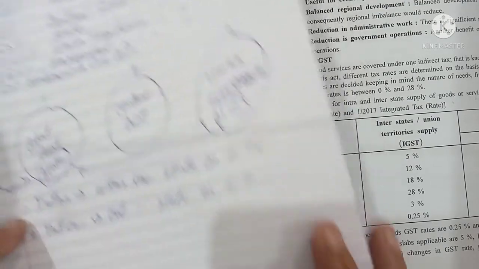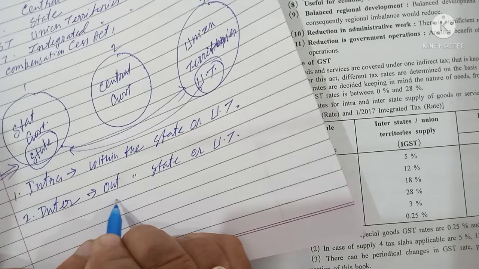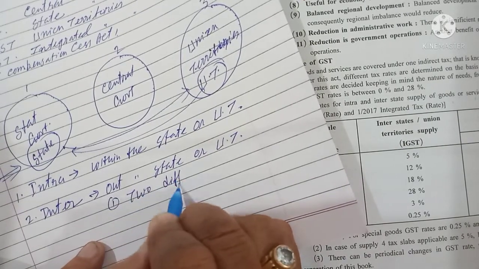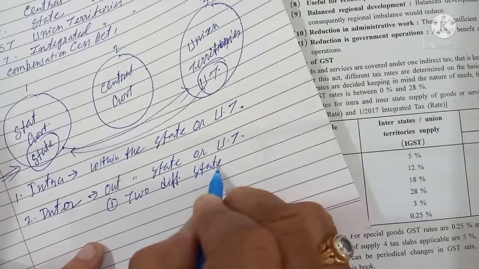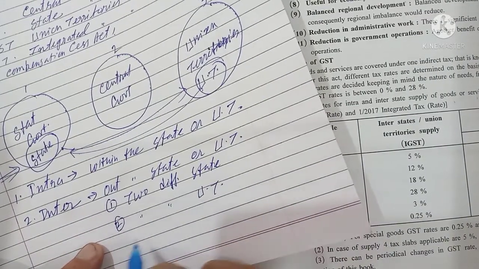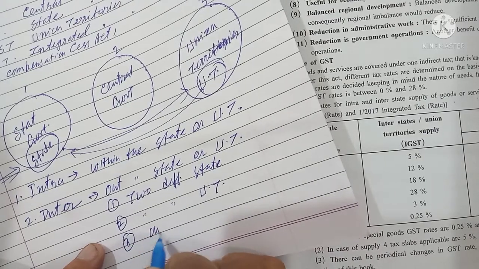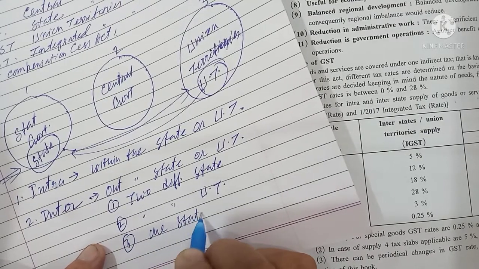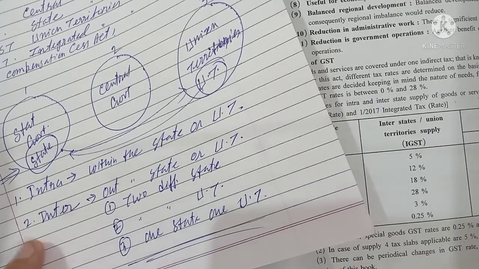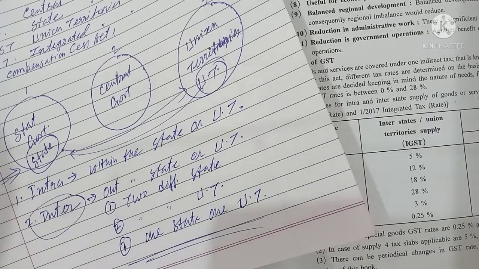Inter means outside the state: two different states, two different union territories, or one state and one UT. These all come under inter.